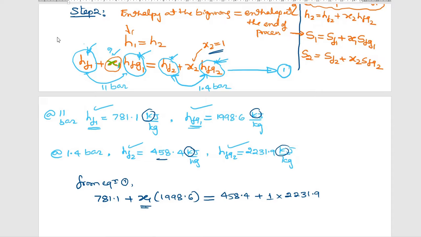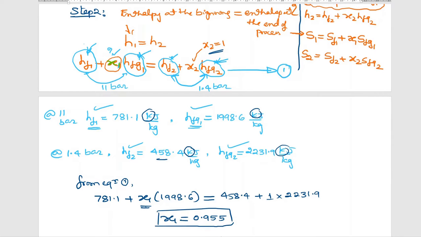So the only unknown is x1. Tell me the values. x1 equals 0.955.